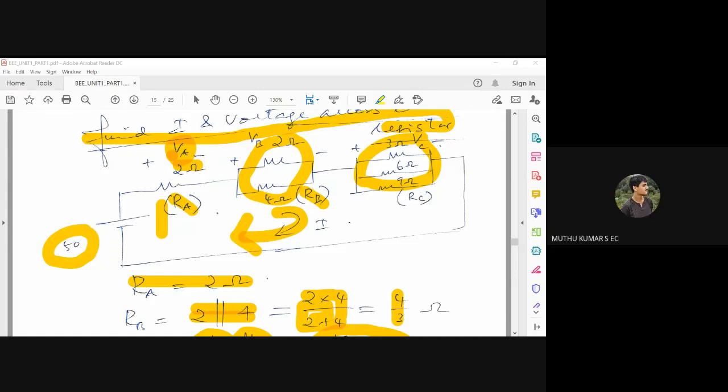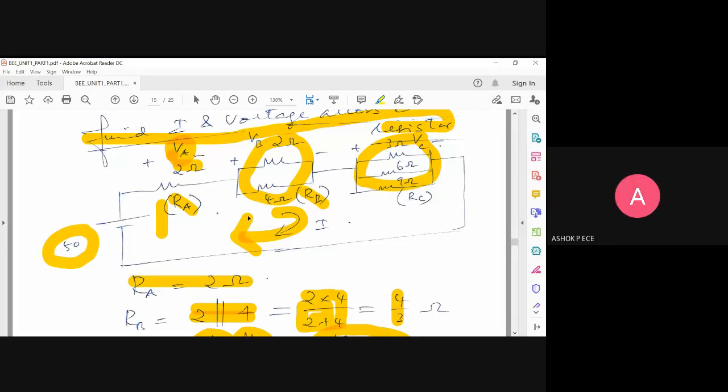Sir, which do we use, KCL or KVL? See, here we have used both. We have used KVL first and found out the current, and for finding the individual currents, we used KCL. So we have used both.